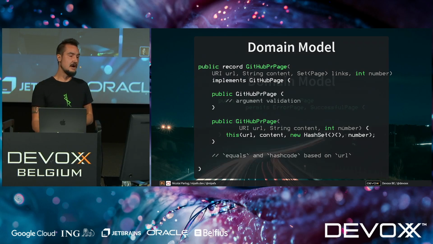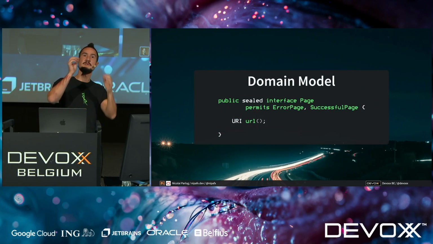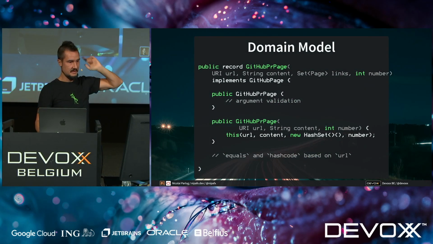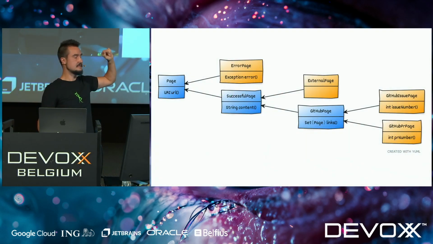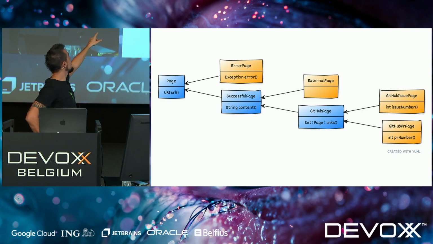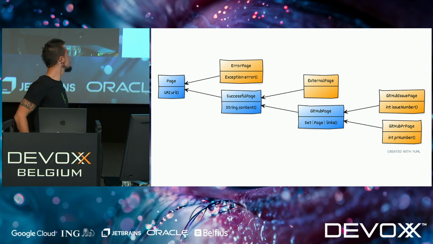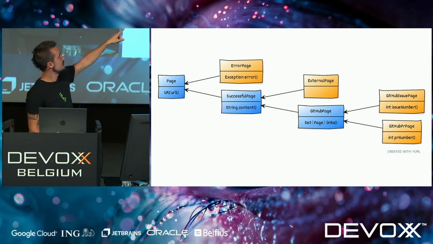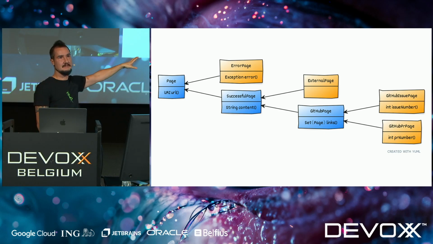Actually, I didn't really harp on this, but it's important because it means when we switch on a page, we know there can only be 4 subtypes, namely, after we did this domain modeling with the records, only these. So page was on the left. This is classic UML. Blue is an interface and orange is a record. So, no? Nobody understands the joke because everyone's like, what's UML? What's he talking about? Okay, so when I switch over a page and I mention error page, external page, issue page, and pull request page, the compiler knows these are all the possible cases and it's happy.